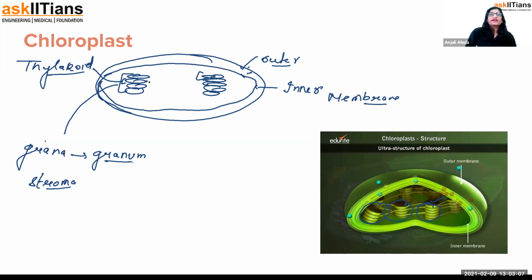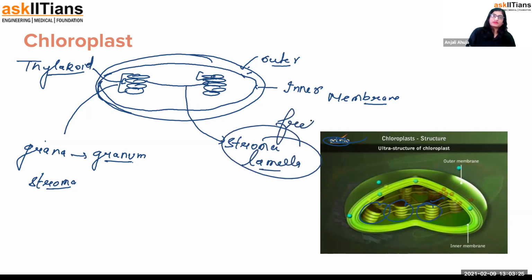Now all the grana are connected to each other. You'll find many grana, as you see in the video also. So basically the point is that they're connected to each other, and we call it stroma lamellae. We also call them Fred channels. And now guys, the fluid part externally is known as stroma.